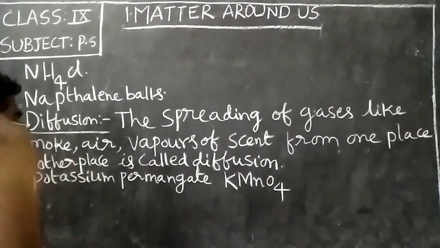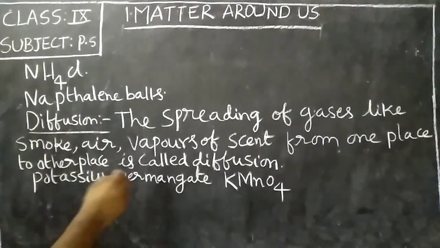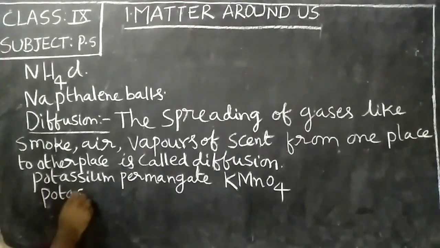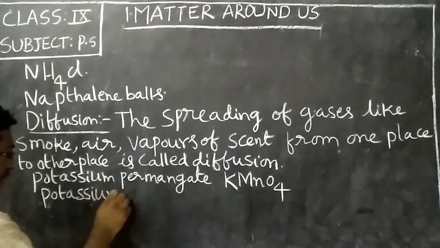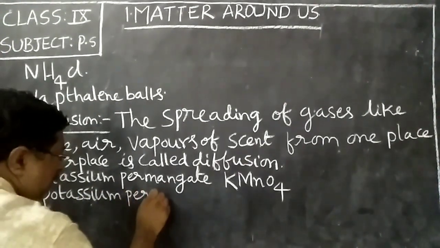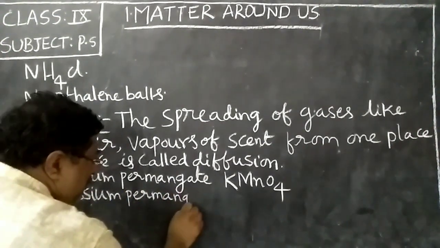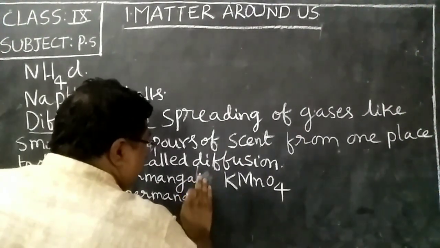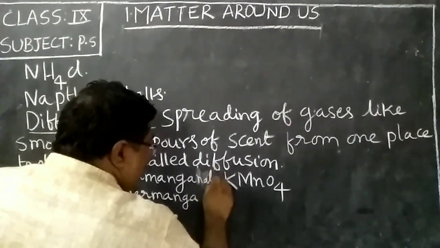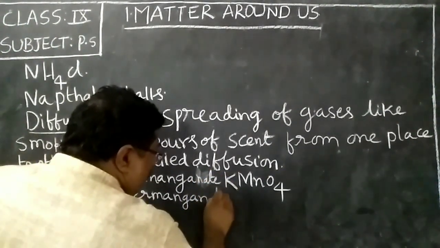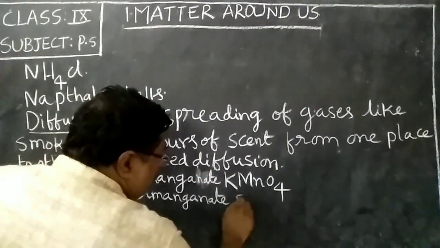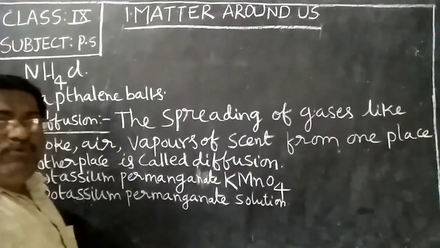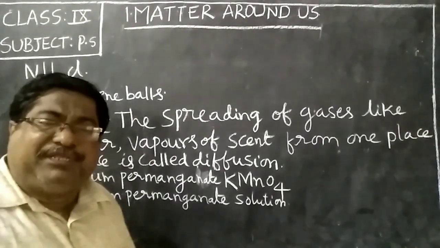Now we can take potassium permanganate solution also. How can we prepare the potassium permanganate solution?